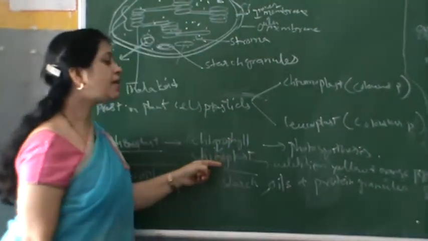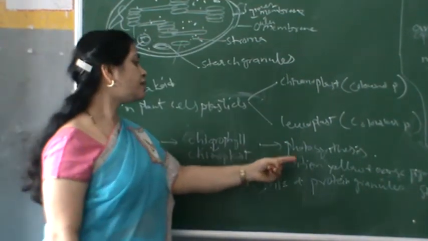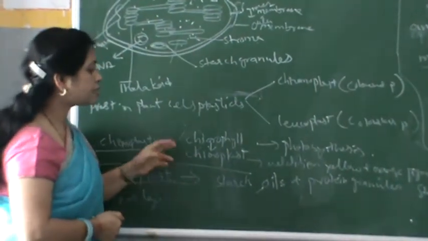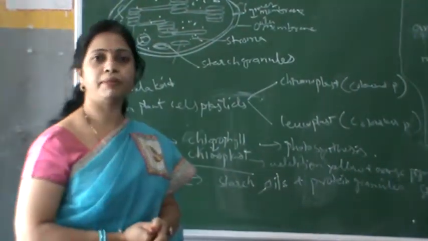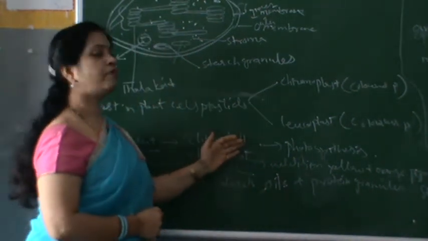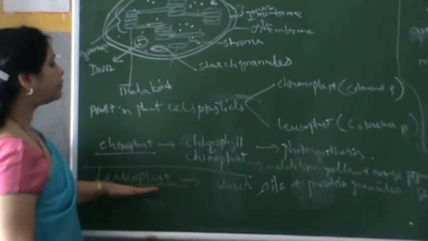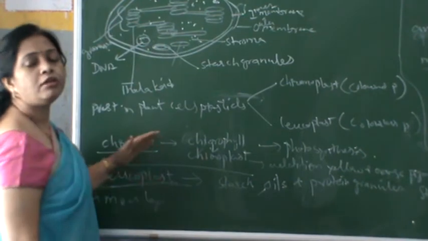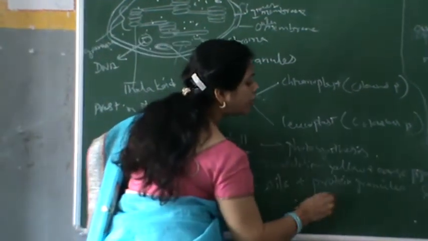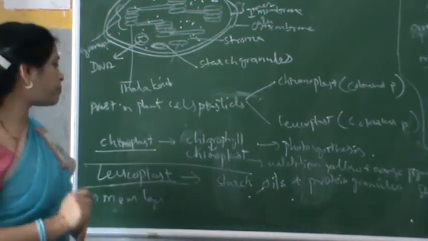chloroplast. So chloroplast, as I told, is a very important organelle for photosynthesis. In addition to chlorophyll, it also has yellow and orange pigments, which along with the chloroplast help in photosynthesis. Next, what are the functions of the leucoplast? Leucoplasts are mostly important for storing starch, oil and protein granules inside as a storage package.